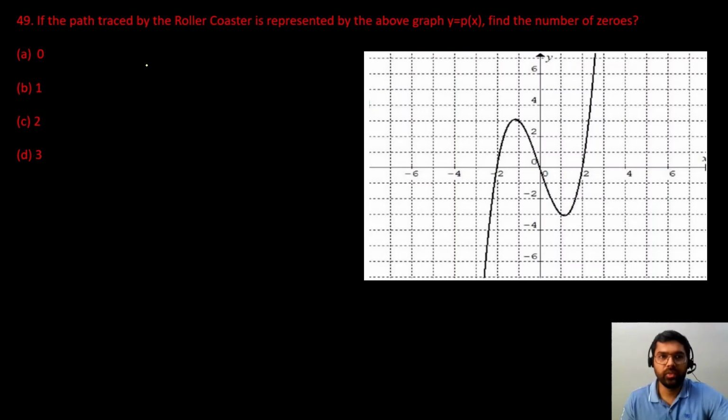Next question is, if the path traced by the roller coaster is represented by the graph y is equal to px, find the number of zeros. So we have discussed just now कि to find the number of zeros हमें क्या देखना है, we have to find out those points where the graph is intersecting x-axis. So 1, 2, 3. 3 points में it is cutting x-axis. तो इस polynomial के कितने zeros होंगे? 3 zeros. So option D is our correct answer.